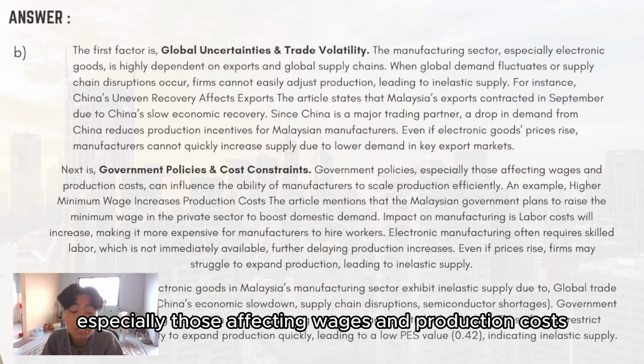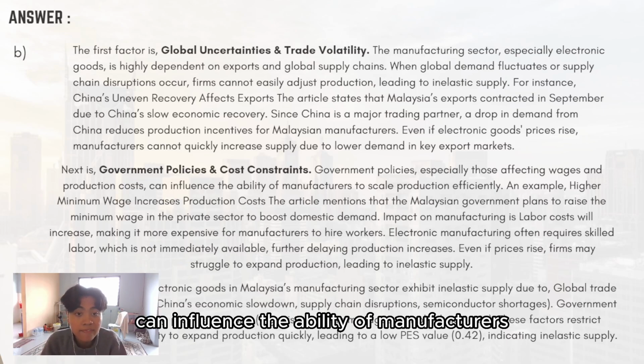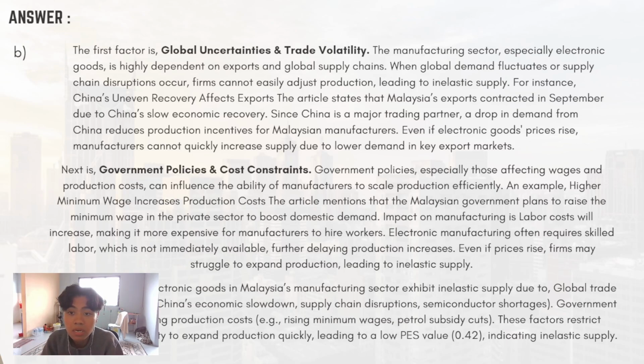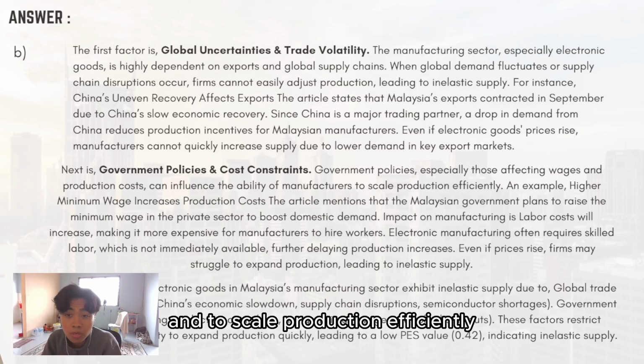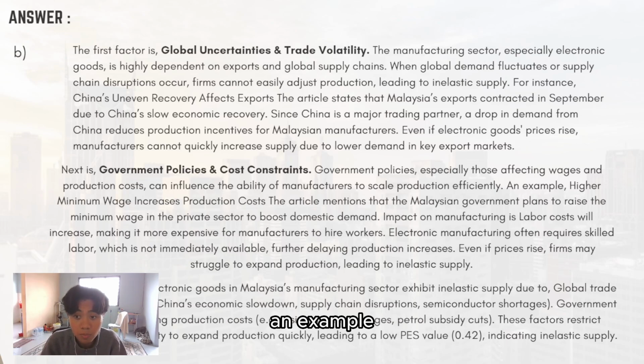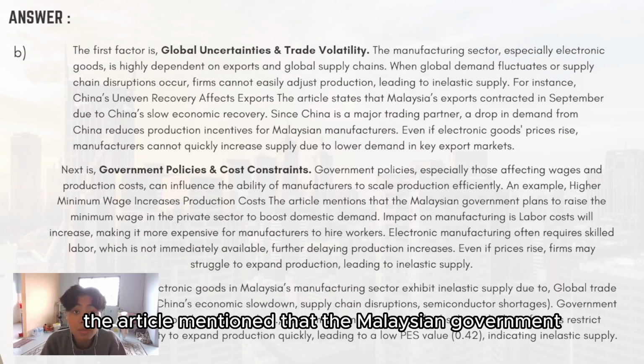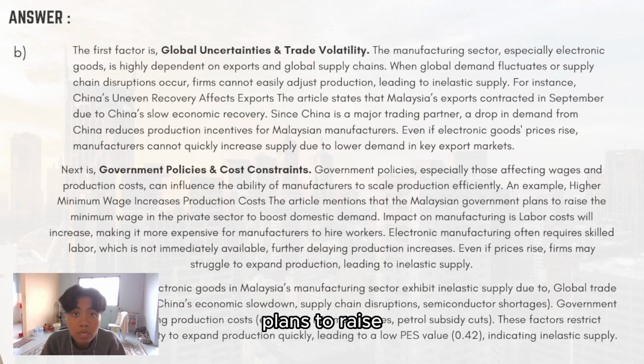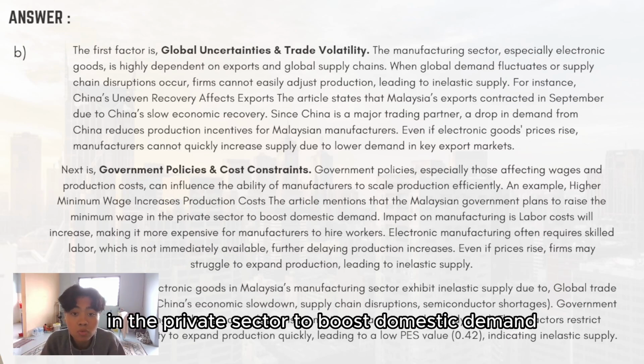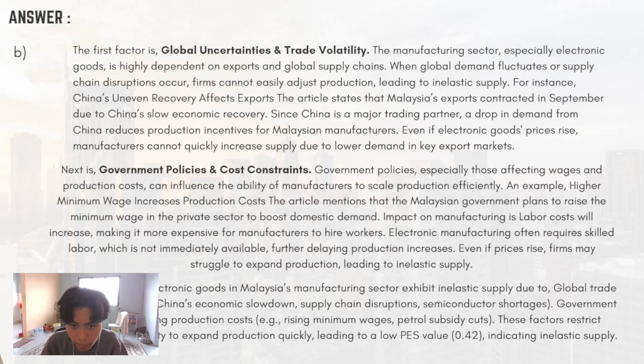Government policies, especially those affecting wages and production costs, can influence the ability of manufacturers to scale production efficiently. An example, a higher minimum wage increases production costs. The article mentioned that the Malaysian government plans to raise the minimum wage in the private sector to boost domestic demand.